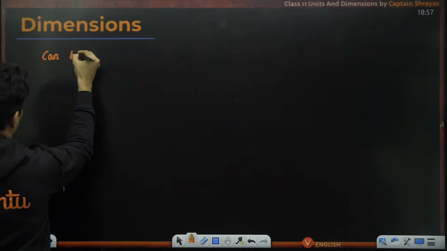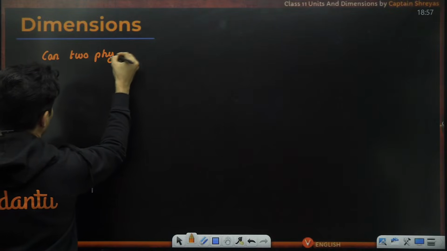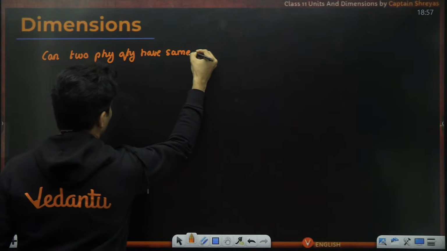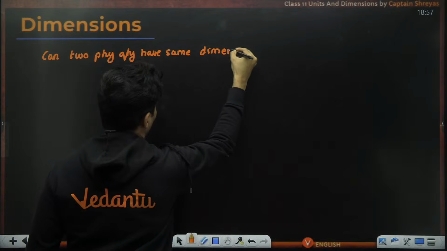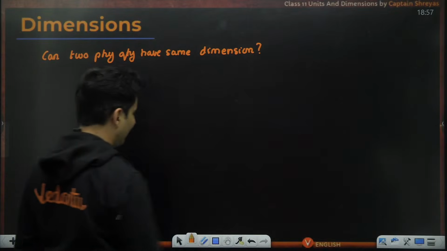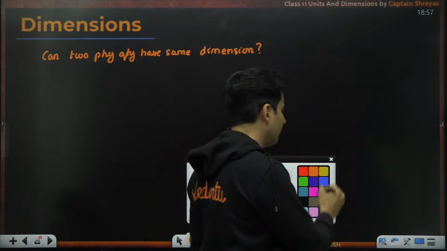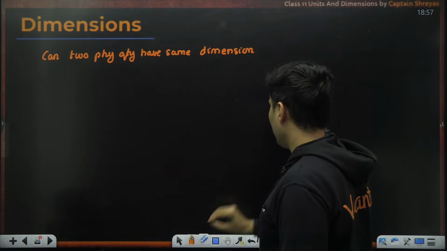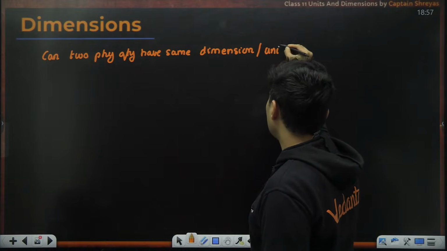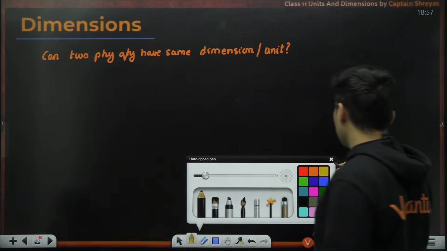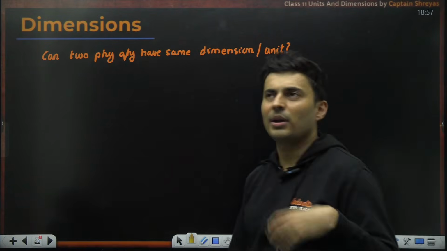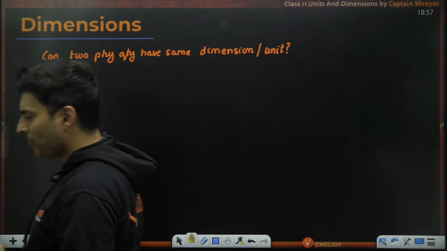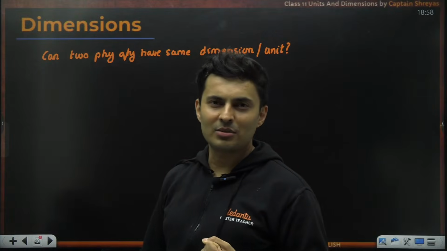Can two physical quantities have the same dimension? Very interesting. Is it even possible for two physical quantities to have the same dimension or even the same unit? Think about it. What do you think about this particular question? It's very straightforward, my dear students.